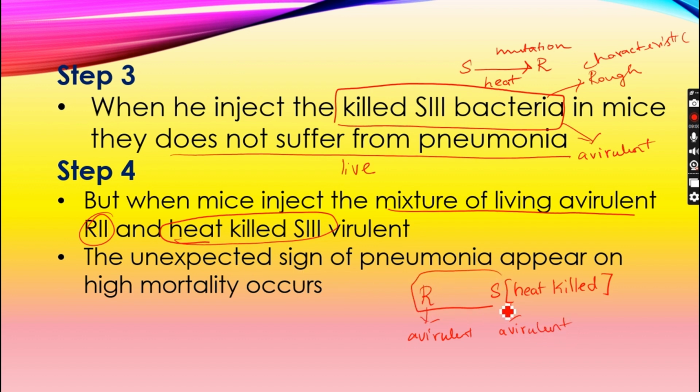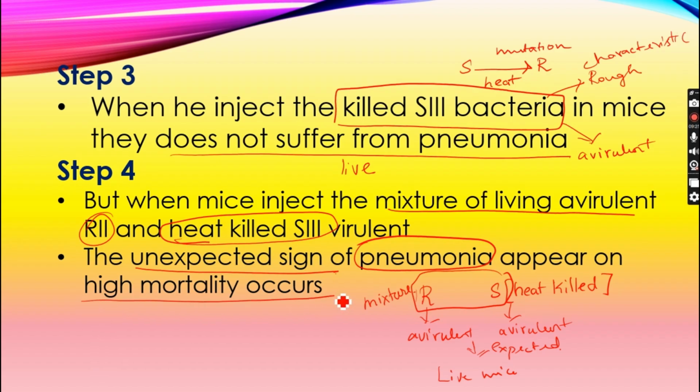When this mixture was injected into the mice, there was an unexpected sign. The expected sign is a live mice. But when this mixture was injected into the mice, it caused pneumonia and it led to mortality of the mice.